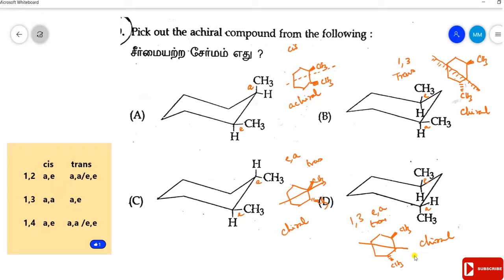D is the A and E cis format. Both the groups are above the plane. The molecule is symmetric in nature and so it is achiral. Answer is A. Next question.